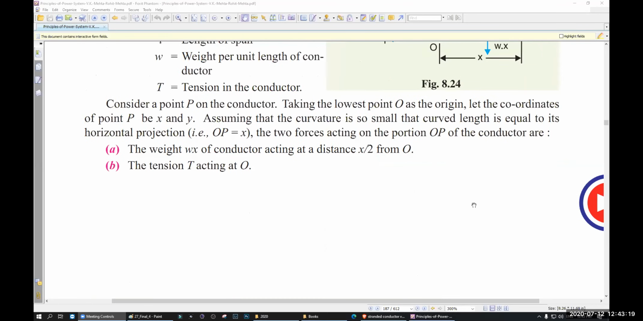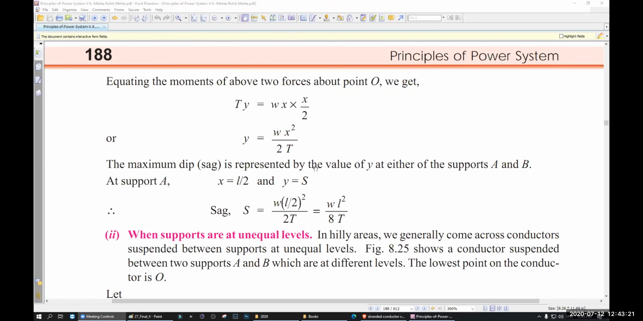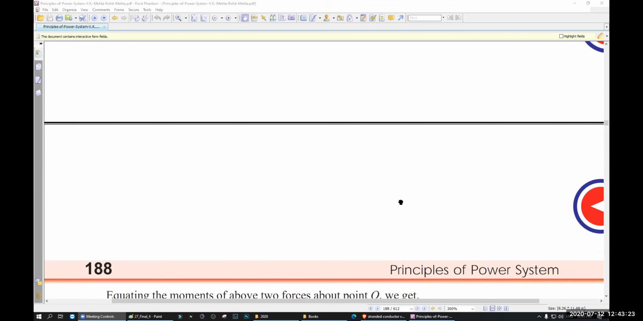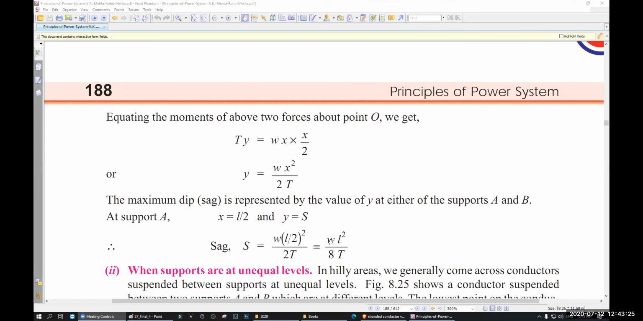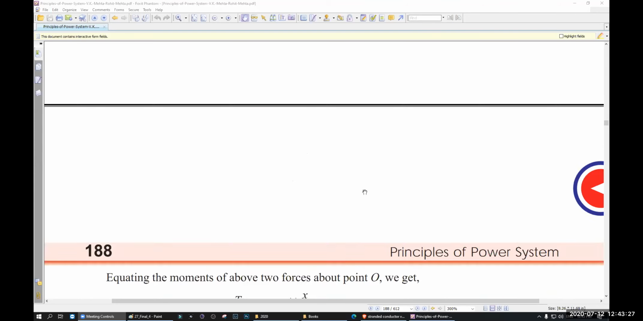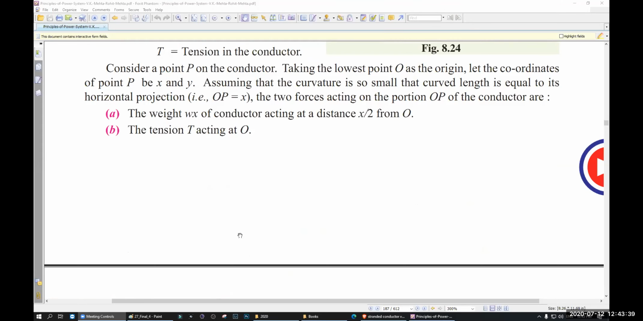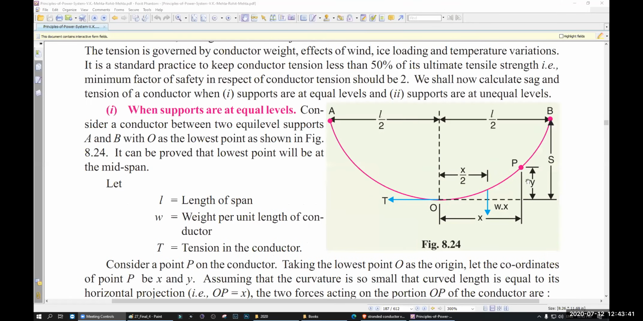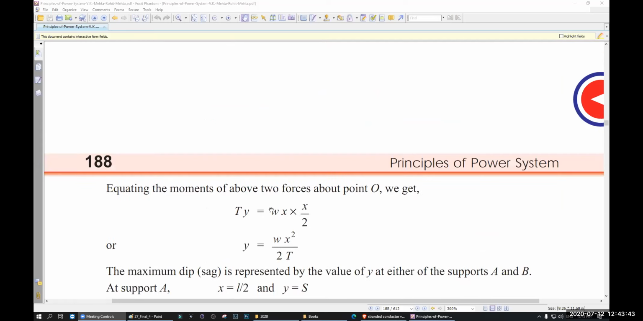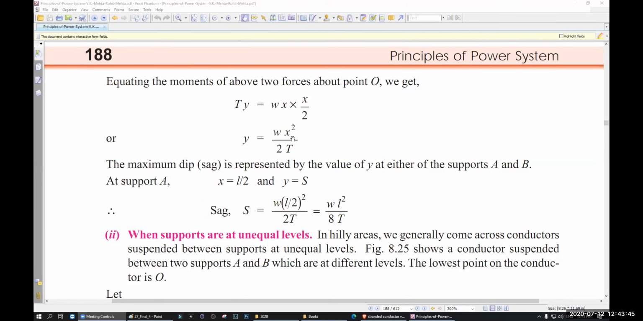Okay. And the X. No, X is not needed. Remember, the formula is, let's say, you have a point P somewhere, and your lowest point is O. So the distance between O and P is X. The height between O and P is Y. So your sag, that means the Y, will be Wx squared divided by 2T.